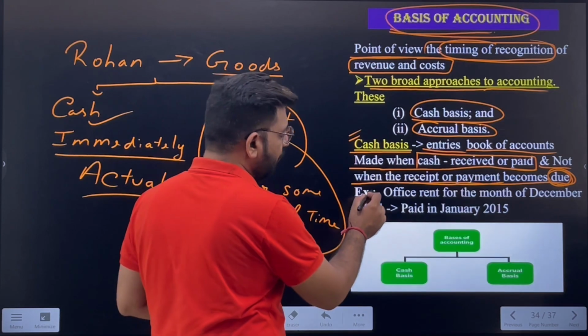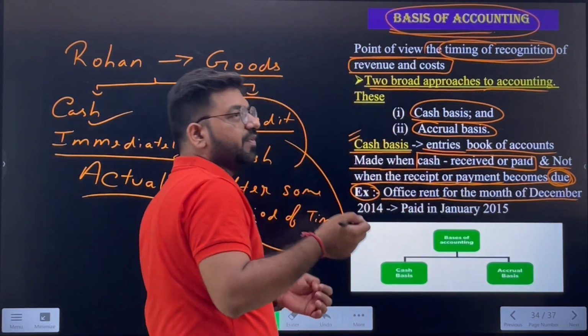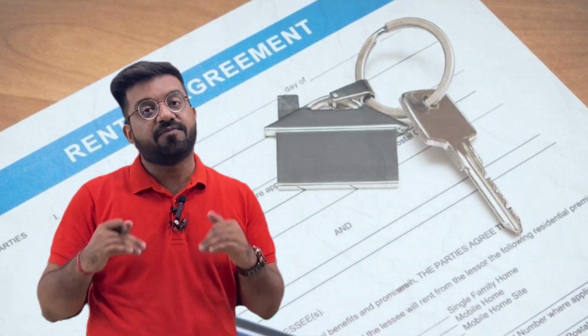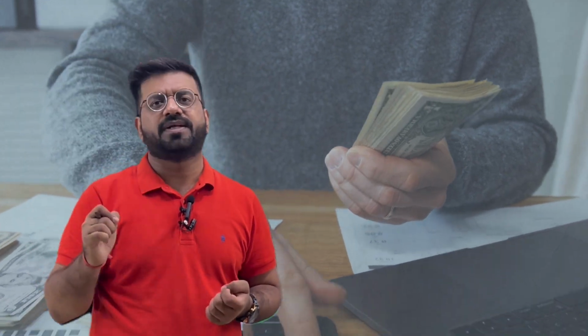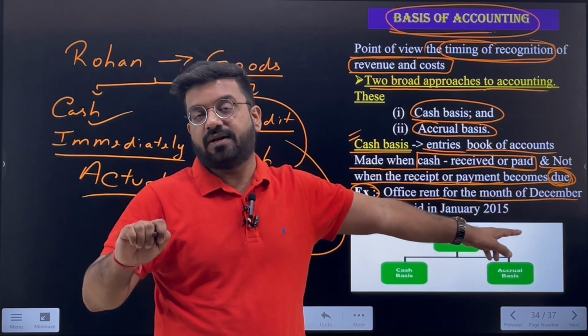Next, for example, there's an office rent for the month of December. For example, we have used the premises from a landlord. A landlord owns the property from whom we have taken the premises on rent. Every month we pay him the rent. Now, for example, for a single month, December, we were not able to pay the cash immediately. We didn't have the cash. We lacked cash. So we asked him if he can be paid the amount in January.